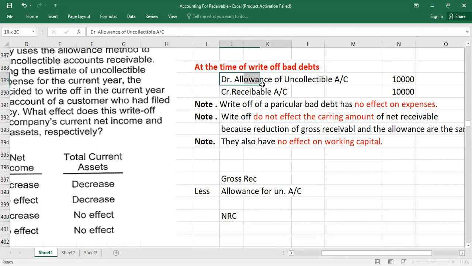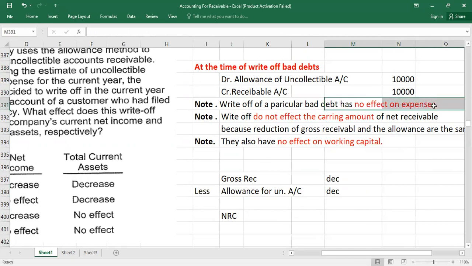because allowance and receivables both will affect the balance sheet. Your receivable will decrease, and with the same value your allowances will also decrease, so it will not have any effect on the expense. The second thing: when we write off particular bad debts, the write-off does not affect the carrying amount of net receivables.